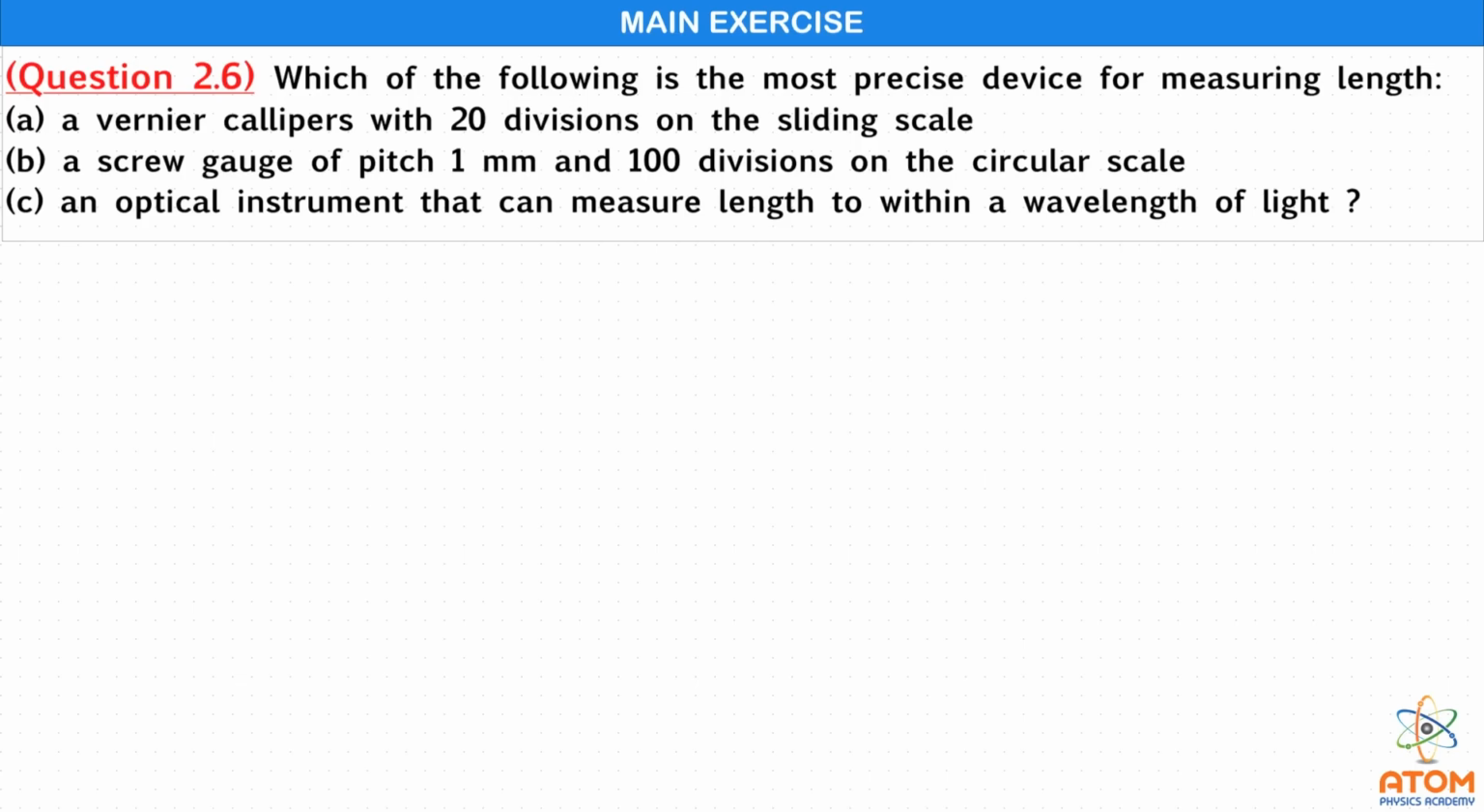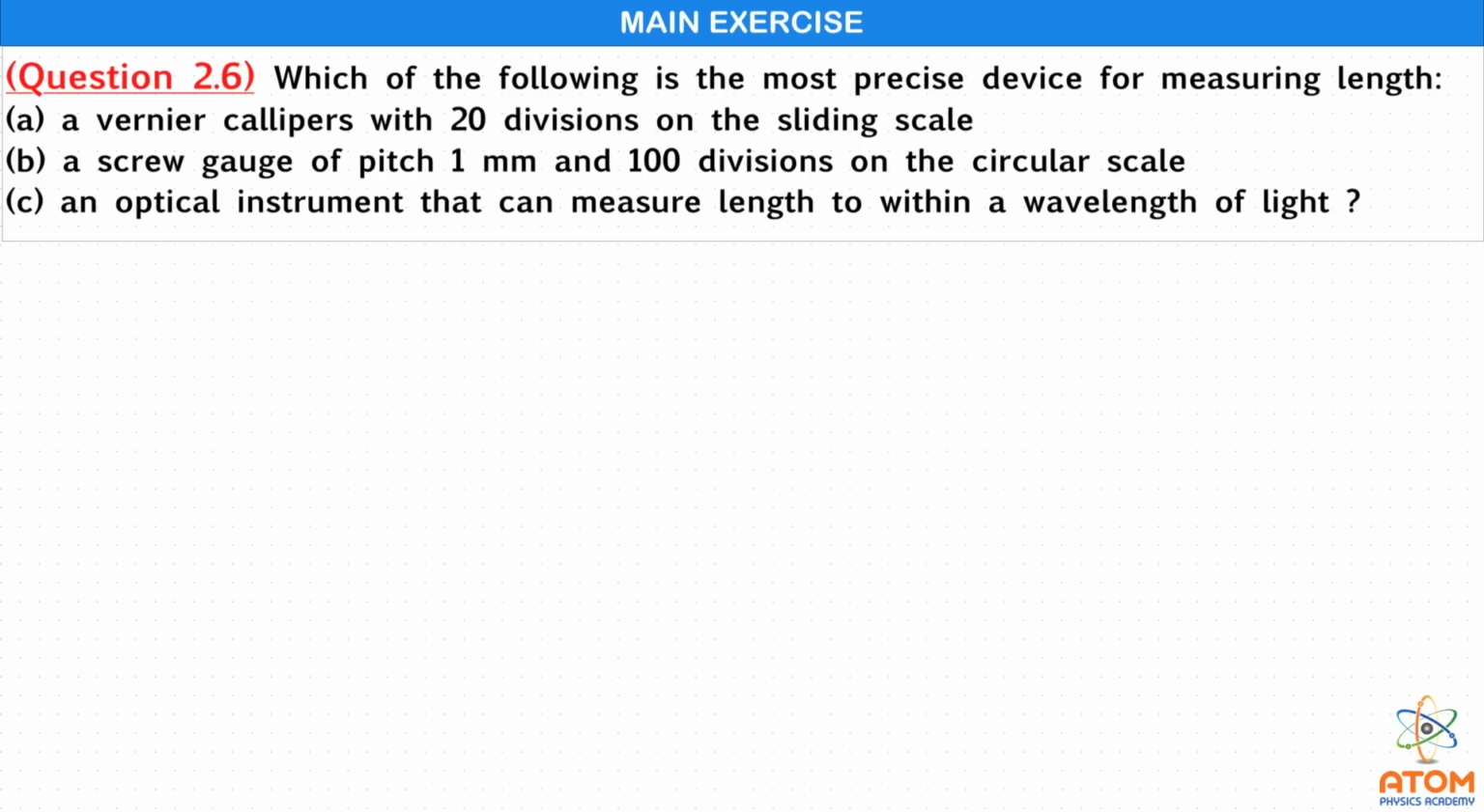The second is a screw gauge of pitch 1 mm and 100 divisions in the circular scale. Here also this circular scale is the secondary scale and it is having 100 divisions. The third is an optical instrument that can measure length to within a wavelength of light. Let us see one by one.